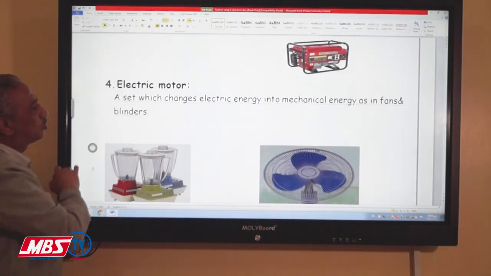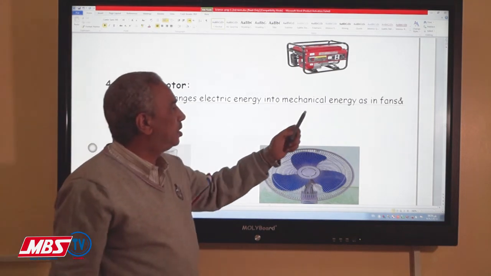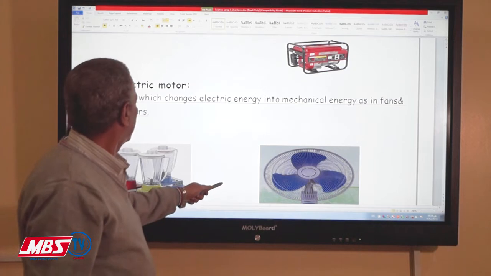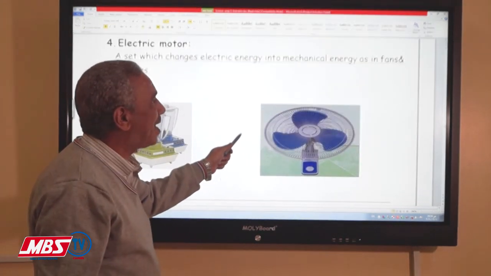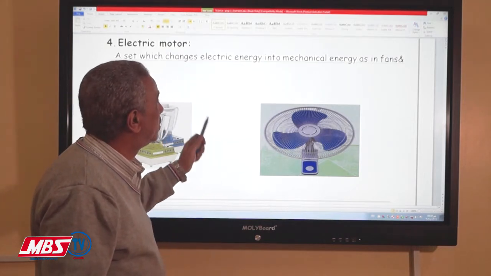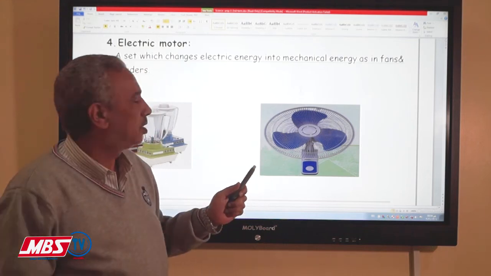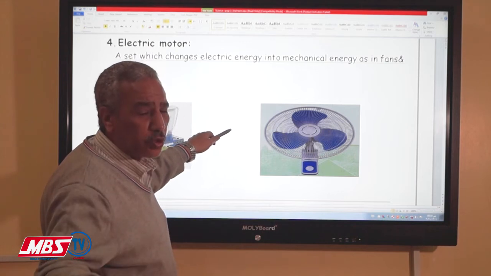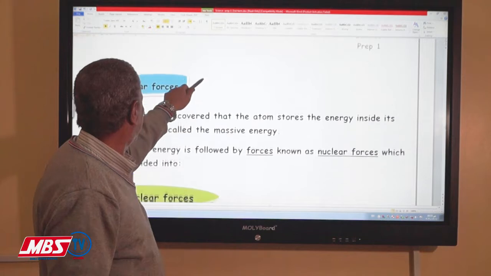Number 4, the electric motor changes from electrical energy into mechanical energy, such as the mixer, blenders, and the electric fan and washing machine. All of these are devices changing electrical energy into mechanical energy. So it transfers from the electrical energy into the mechanical or kinetic energy.